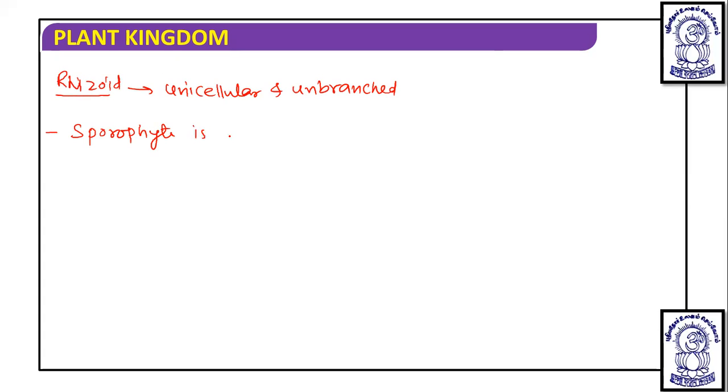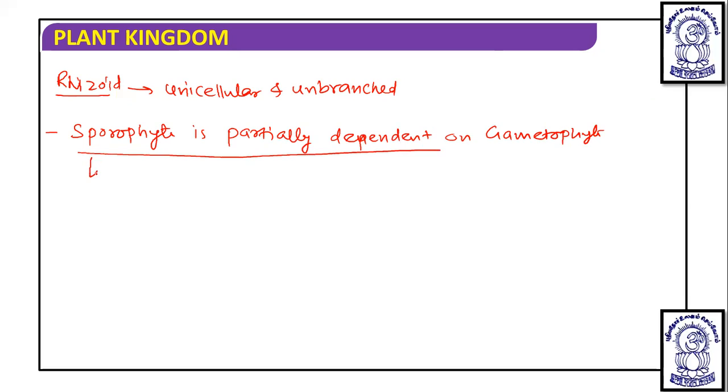It is partially dependent on the gametophyte because the sporophyte is photosynthetic. They can manufacture their own food.